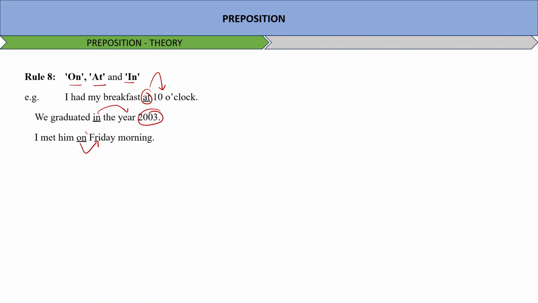Some more important rules are that it is by my watch and not in my watch. What is the time? By your watch, not in my watch. Use of on is used on days and dates. On Saturday, on the 15th of August.